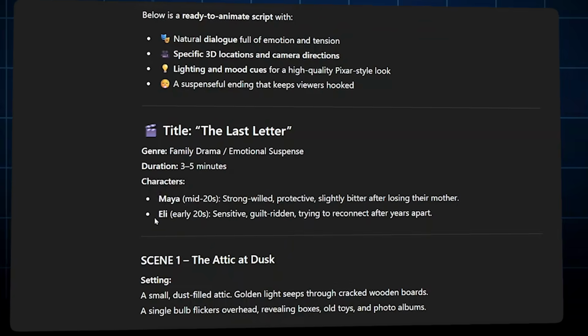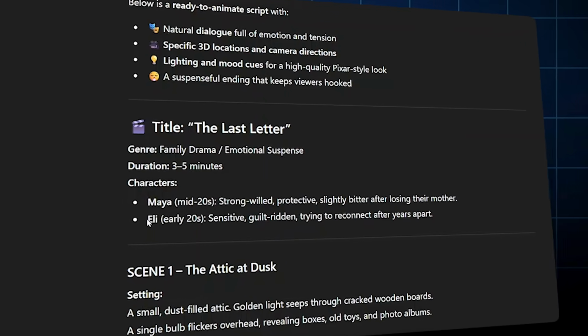In this video, I'm going to show you exactly how I created The Last Letter, a 3D short film that tells a deep story about loss, forgiveness, and family, entirely powered by AI. And by the end of this video, you will know how to make your own cinematic story, no animation experience required. The first part was creating a story with ChatGPT.